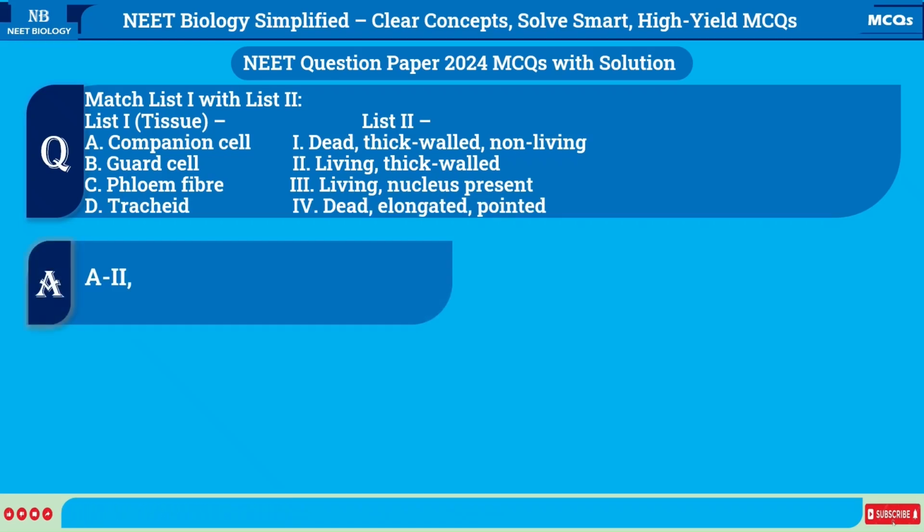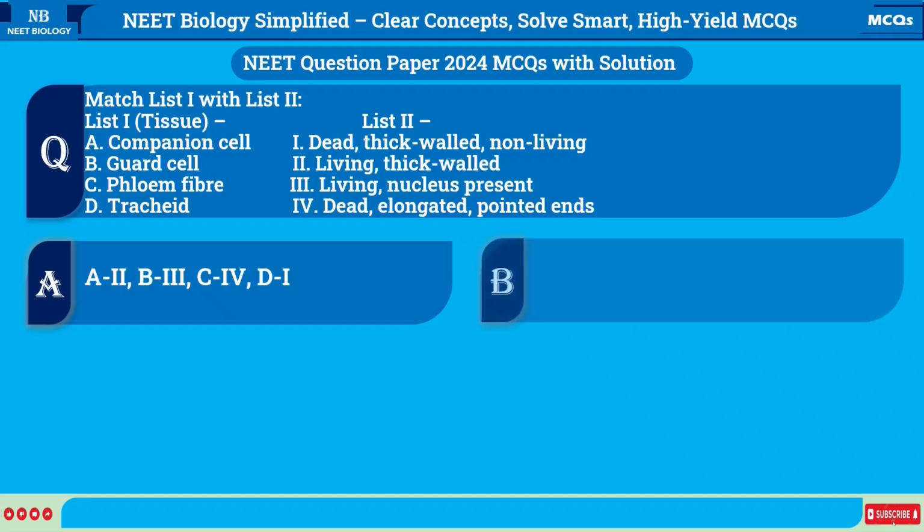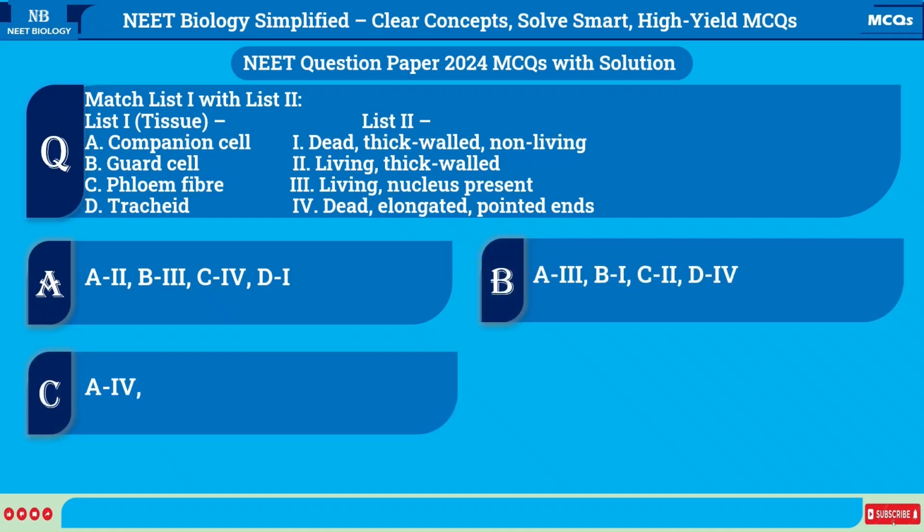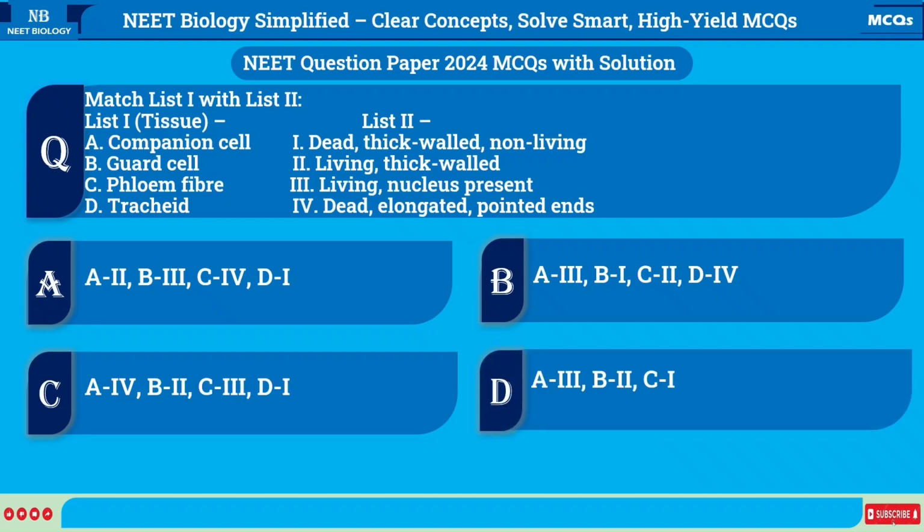A. A2, B3, C4, D1. B. A3, B1, C2, D4. C. A4, B2, C3, D1. D. A3, B2, C1, D4. Correct answer is D. A3, B2, C1, D4.